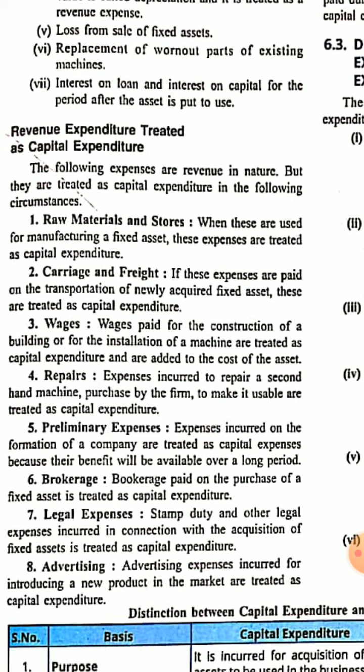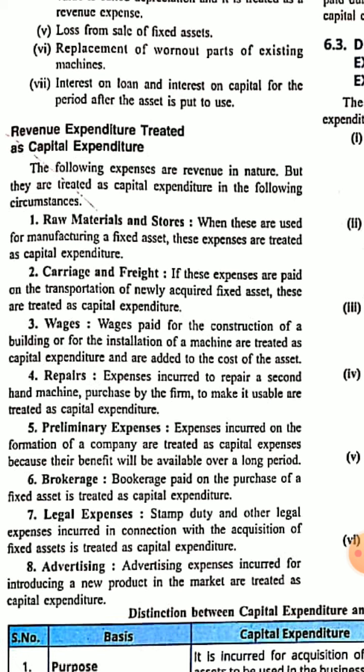But when the same jute company wants to build a building on its land, and it purchases bricks, cement, or sand for making that house, then bricks, cement, sand, all are raw material for building the facility.